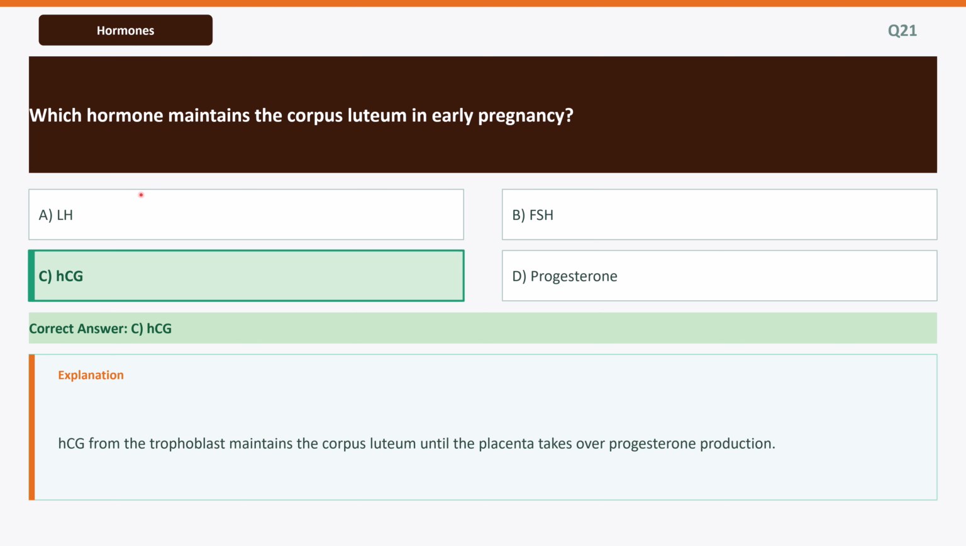First question from this topic is, which hormone maintains the corpus luteum in early pregnancy? It's option C, HCG. The abbreviation for HCG: H for human, C for chorionic, and G for gonadotropin. So the answer is HCG. Explanation: HCG from the trophoblast maintains the corpus luteum until the placenta takes over progesterone production.